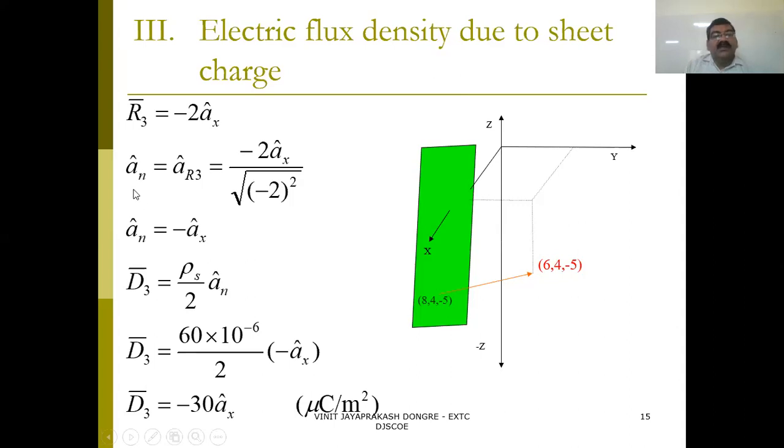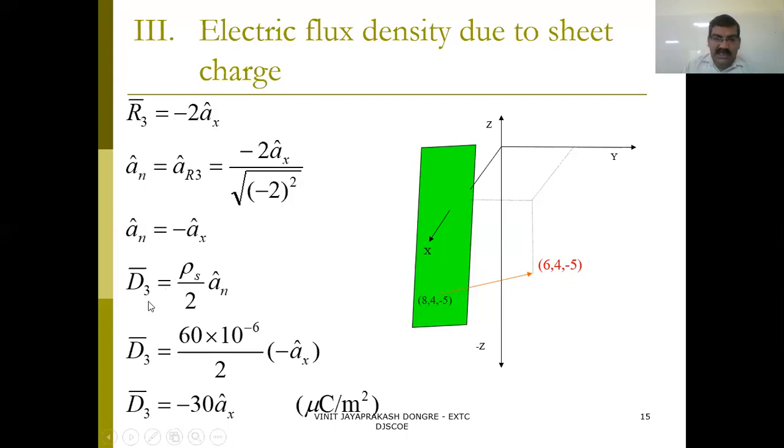Then the unit vector, AR3, is the vector divided by the magnitude. The magnitude is the square root of minus 2 squared, so the square root of 4 is 2. So minus 2 by 2, the unit vector is minus AX.